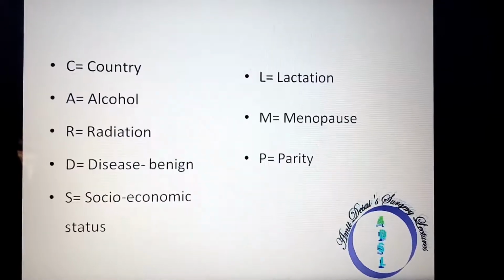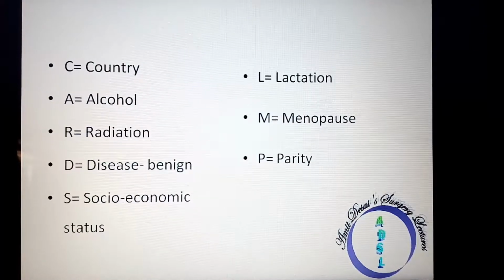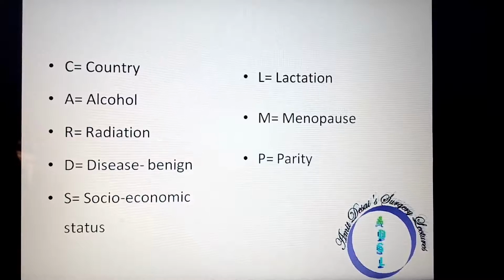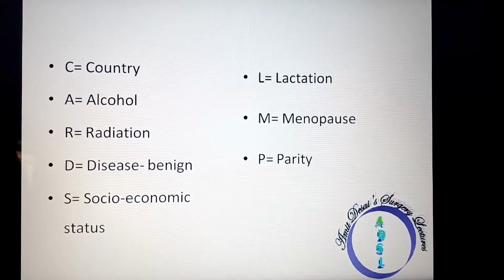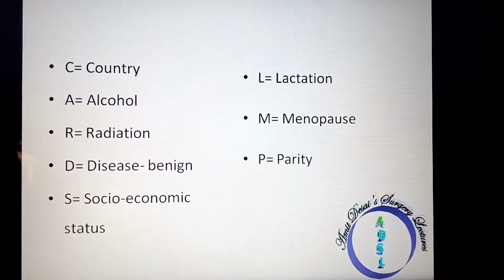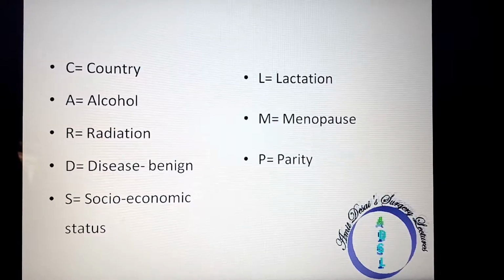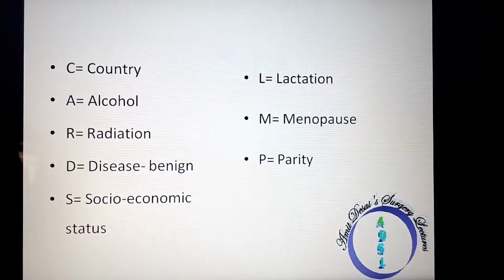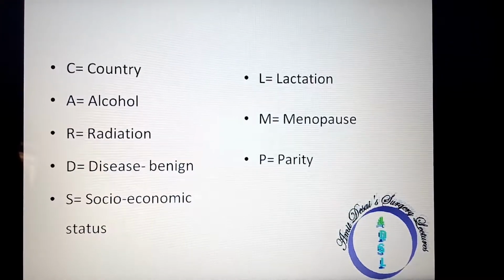Then C for country. It is more often seen in developed countries as compared to the poorer countries. A for alcohol. Those ladies who have alcohol have a higher chance of developing breast cancer as compared to those ladies who do not have alcohol. R stands for radiation. So if the lady has received radiation to the chest, then there is a higher chance of developing breast cancer.